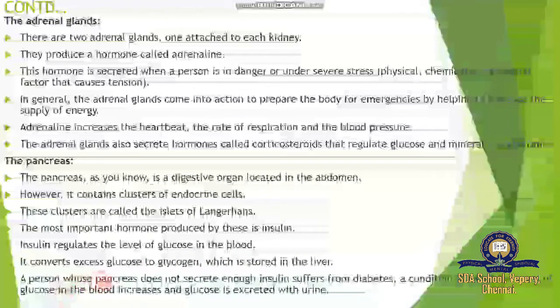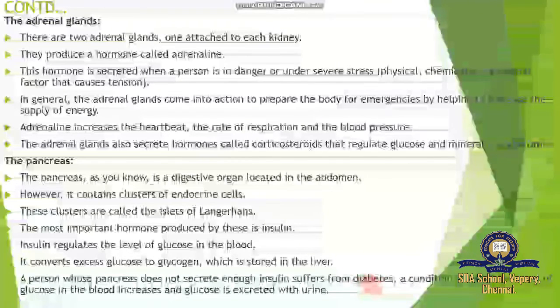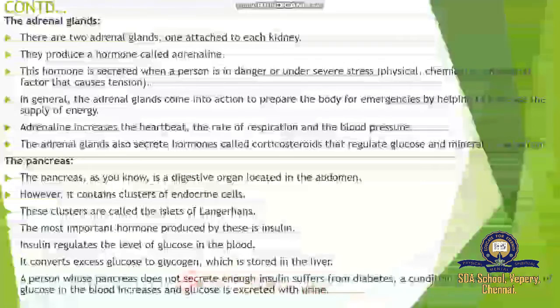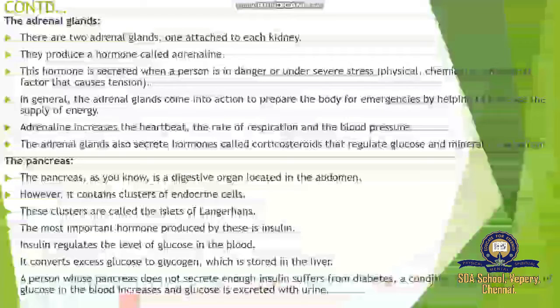A person whose pancreas does not secrete enough insulin suffers from diabetes. We know diabetes mellitus is a kind of sugar disease. In a sugar patient, the insulin hormone is inactive, or does not secrete enough insulin, and so the person suffers from diabetes mellitus. It is a condition in which the level of glucose in the blood increases and glucose is excreted with the urine.